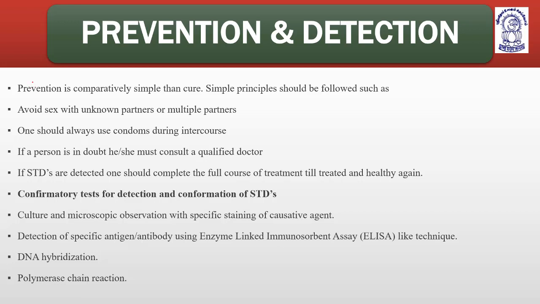Any STD comes with very common symptoms like itching in reproductive areas, fluid discharge, which can be pus or any type of fluid, swelling of lymph nodes, and because of inflammation it can be painful as well. So these are some common symptoms.